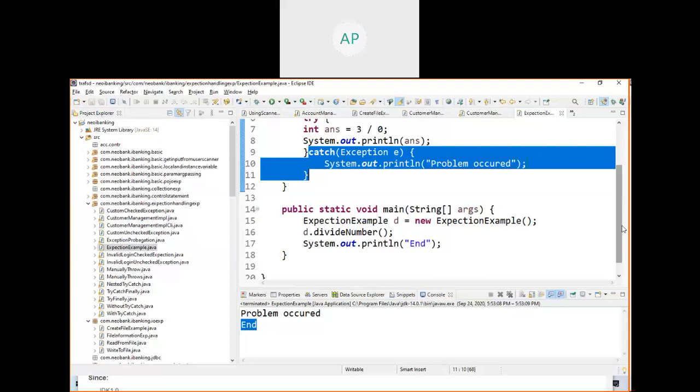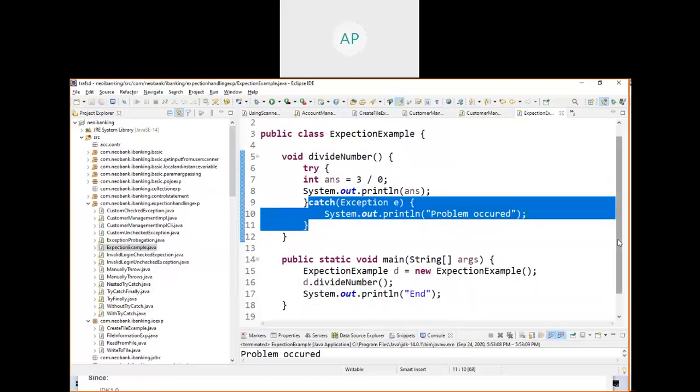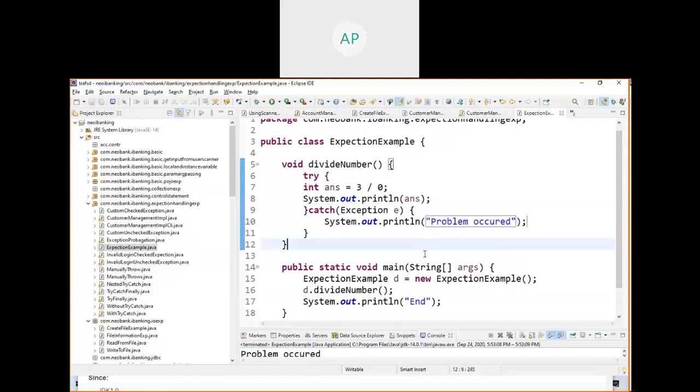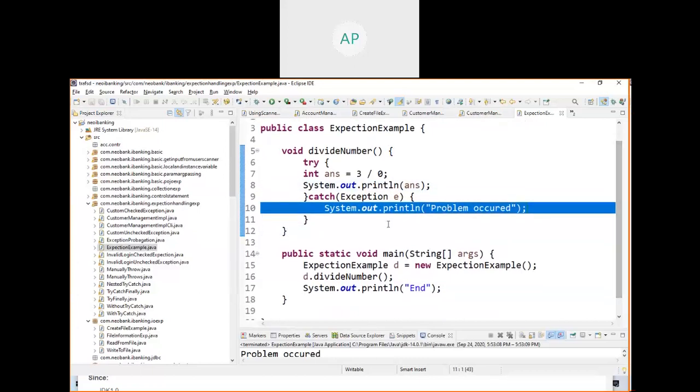If you write 10 lines of code, you should know what the problems are, and they will come accordingly. You should write the catch logic. Anyway, you don't need to get confused too much, but here you can understand. So how do you have to learn this? First, you should try the same way I tried. Run it, I showed you the problem. Then after that, add this try and catch and try to run. You'll get this. Now we handle the problem.